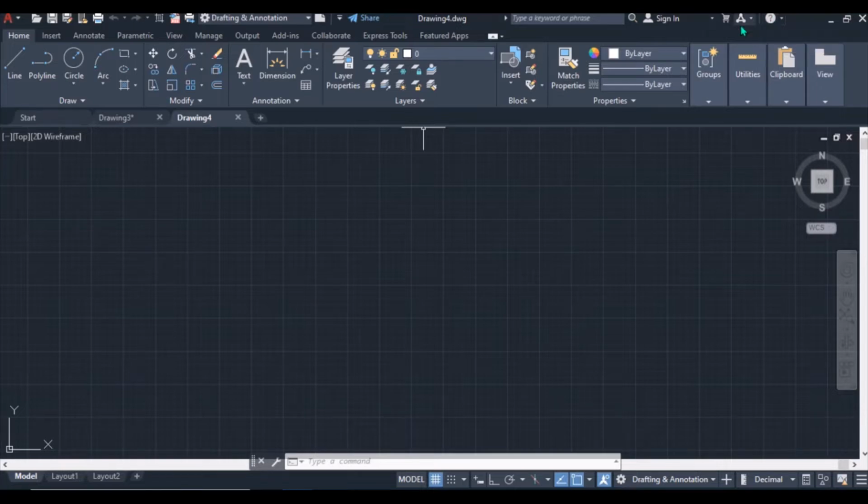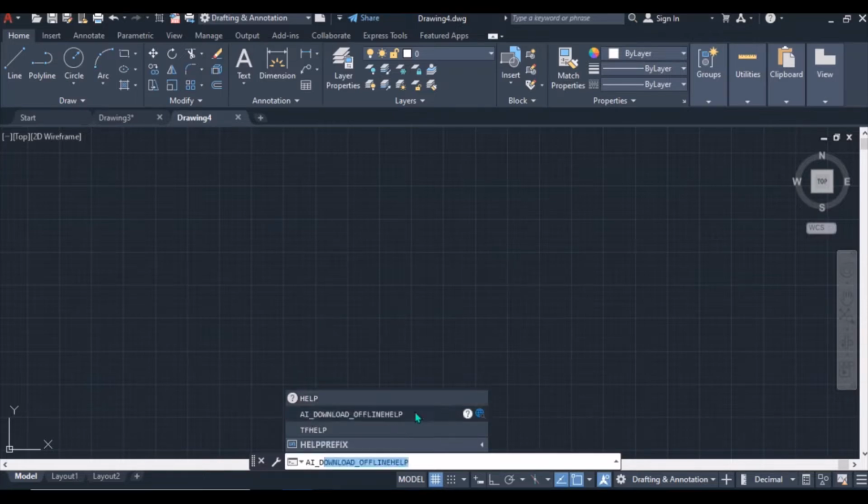Another way you can search for help is just by typing on the command line. Just type help. Yeah, you see it's here. It's as an exclamation mark. You'll just look for what you want to know,